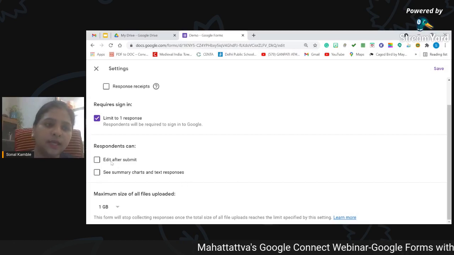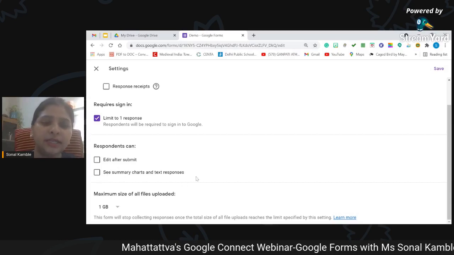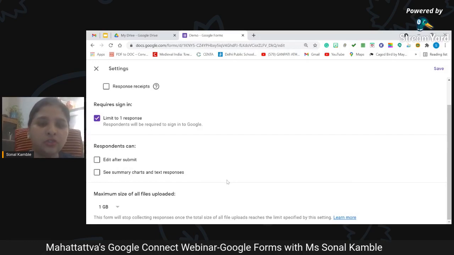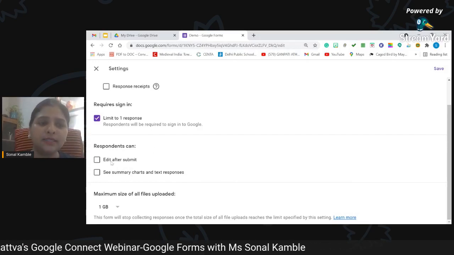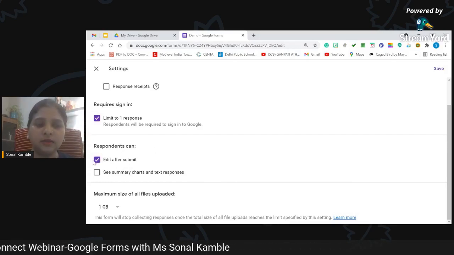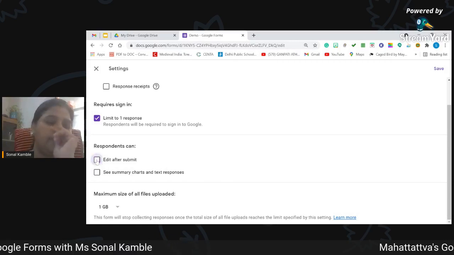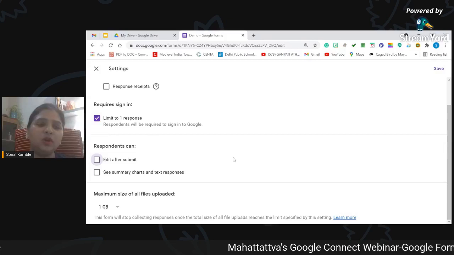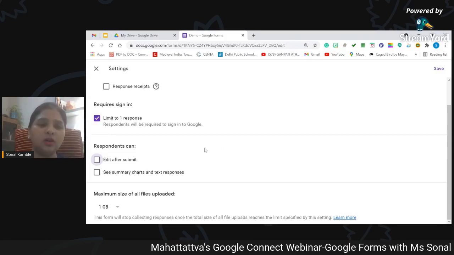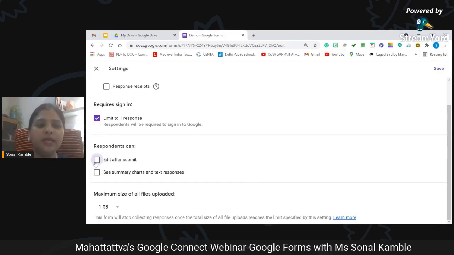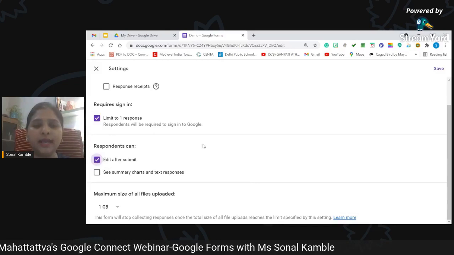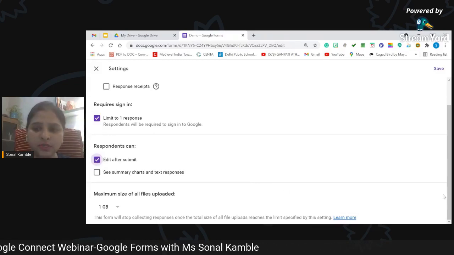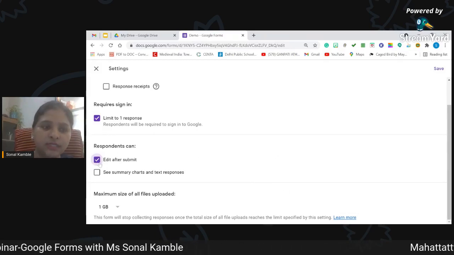Now this is again edit after submit, see summary charts, and text responses. As an educator, we should not practice this, but in some cases, where do we find use of this? When we place some order, and if we want to change our order or add something more to it, we can then keep this on, and the edit after submit option will be available to us. But I'm going to uncheck it now.